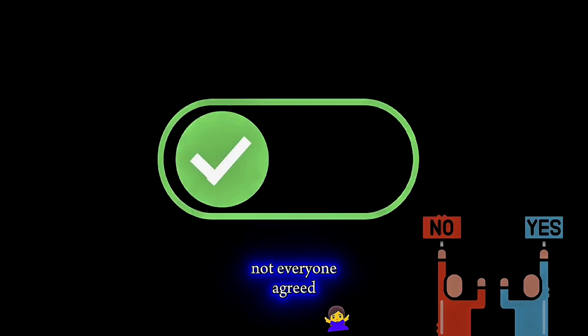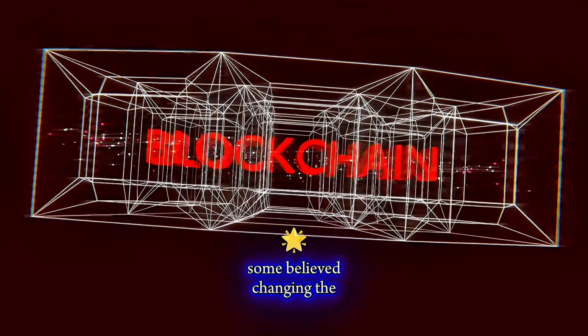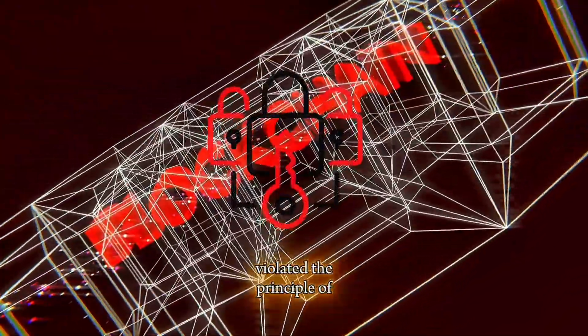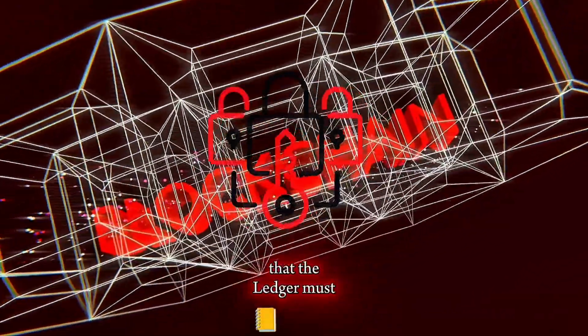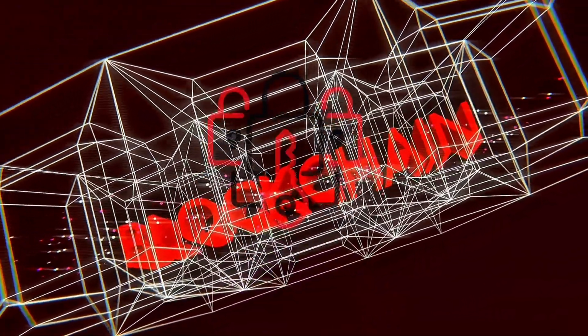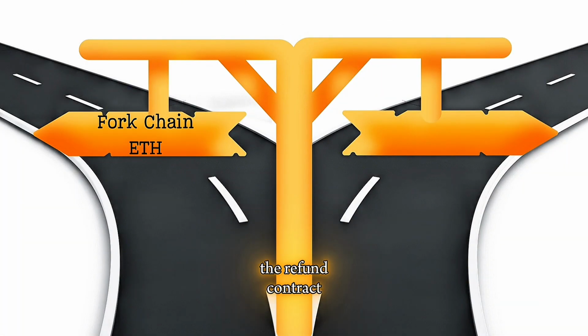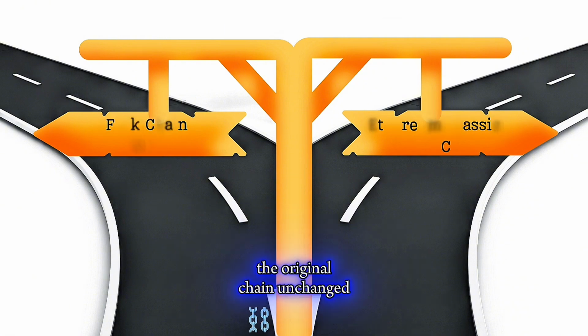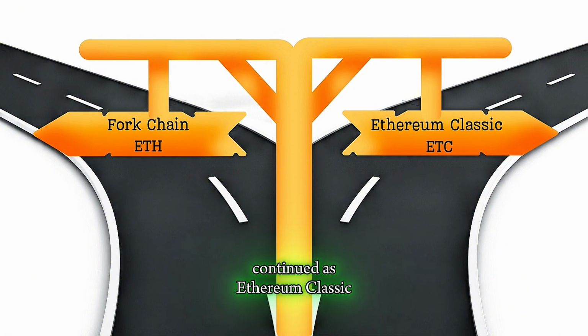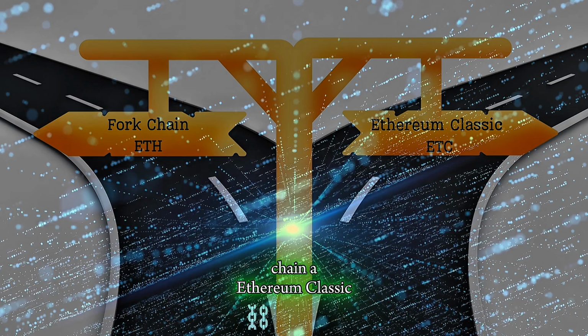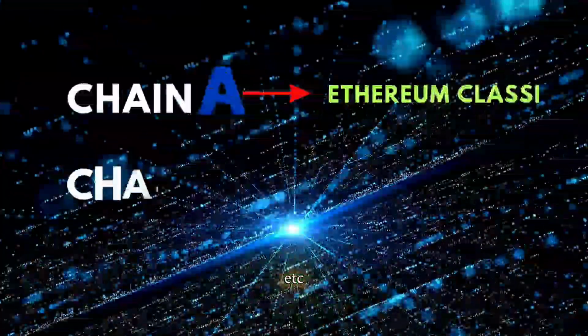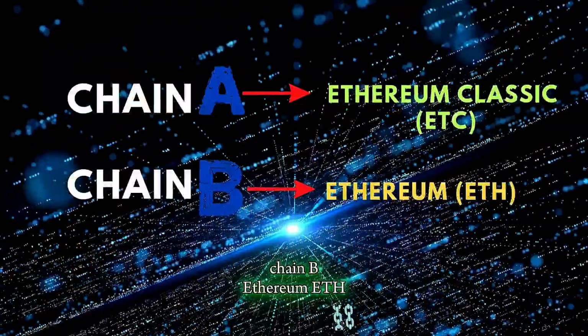But not everyone agreed. Some believed changing the blockchain history violated the principle of immutability, that the ledger must never be altered. So the community split. The forked chain with the refund contract became Ethereum, ETH. The original chain, unchanged, continued as Ethereum Classic, ETC. Chain A, Ethereum Classic, ETC. Chain B, Ethereum, ETH.